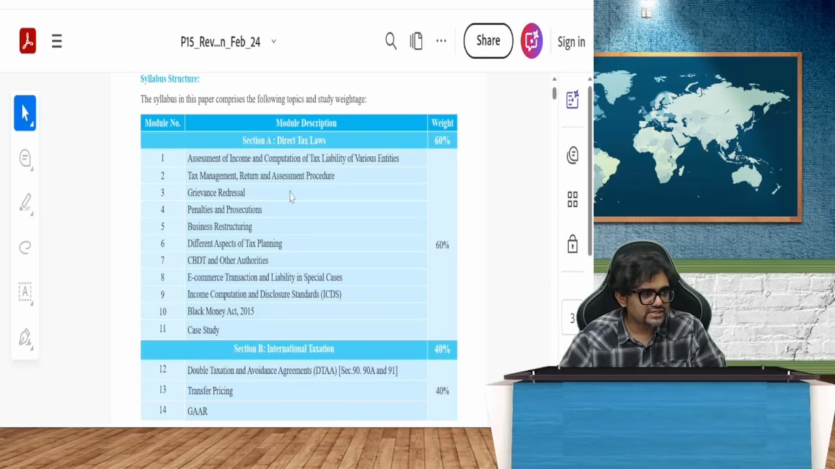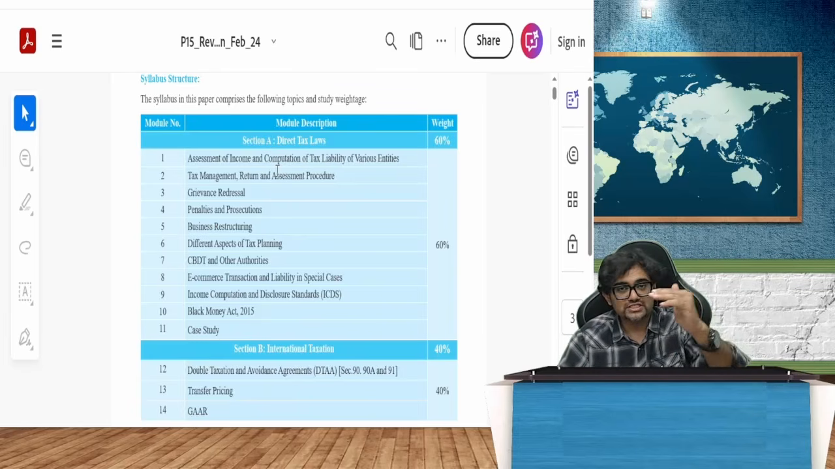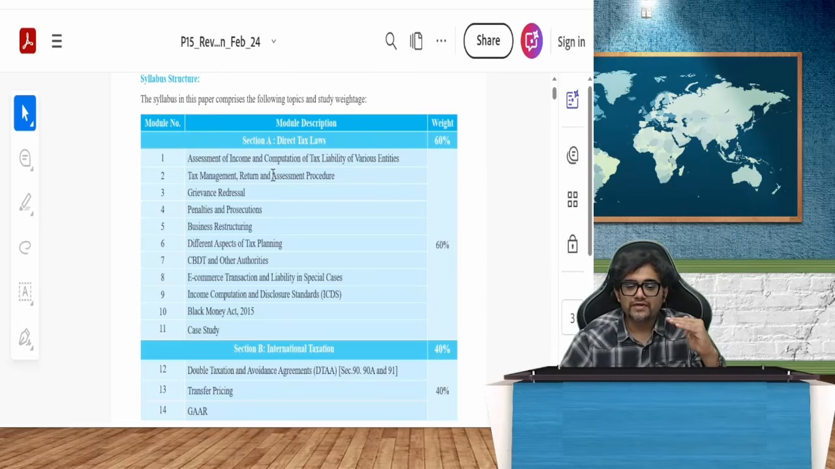The entire syllabus has been devised in their own way into various parts. First we have assessment of income and computation of income. Then we have tax management and return filing: return of income, assessment, how it happens, and the various types of assessment procedures. Then grievance redressal, how to prefer an appeal, then penalties, then business restructuring, that is amalgamation and demerger. And of course tax planning, then CBDT officers, e-commerce, and a special thing called the Black Money Act.